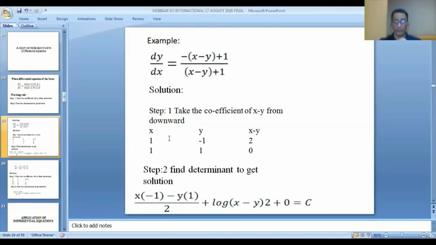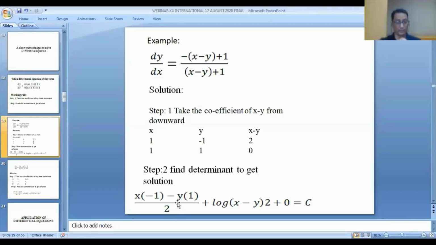So now we have to find out the determinant x 1 y minus 1. If you want to find out the determinant, I'm getting the determinant value will be x minus 1 minus y minus. Now again you have to find out the determinant between 1 1 minus 1 1. So first you have to find out the determinant of this one, then you have to find out the determinant of this one. So if I get the determinant of this one will be this, then this one will be this, so you have to divide it.